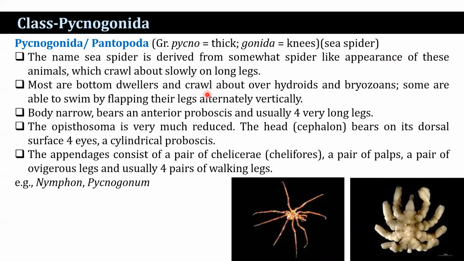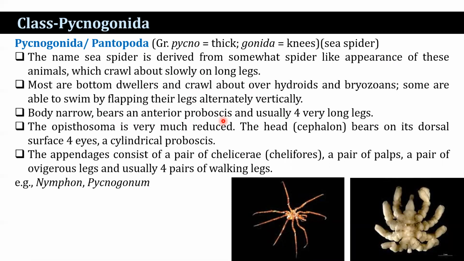Most are bottom dwellers and crawl about over hydroids and bryozoans. Some are able to swim by flapping their legs alternately vertically. Body narrow, bears an anterior proboscis and usually 4 very long legs. The opisthosoma is very much reduced.